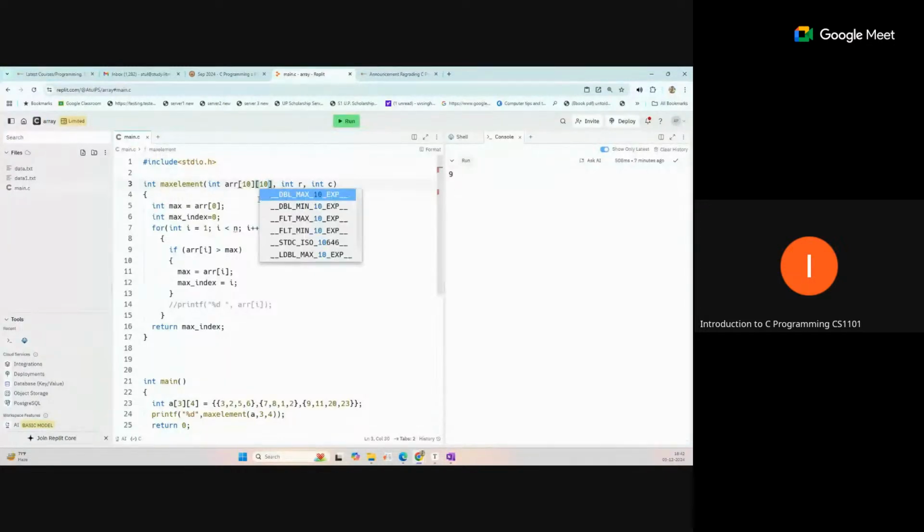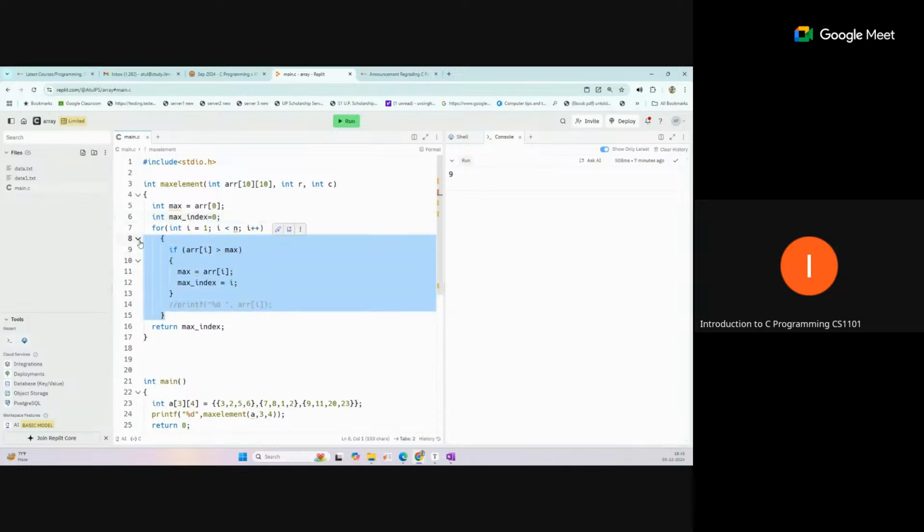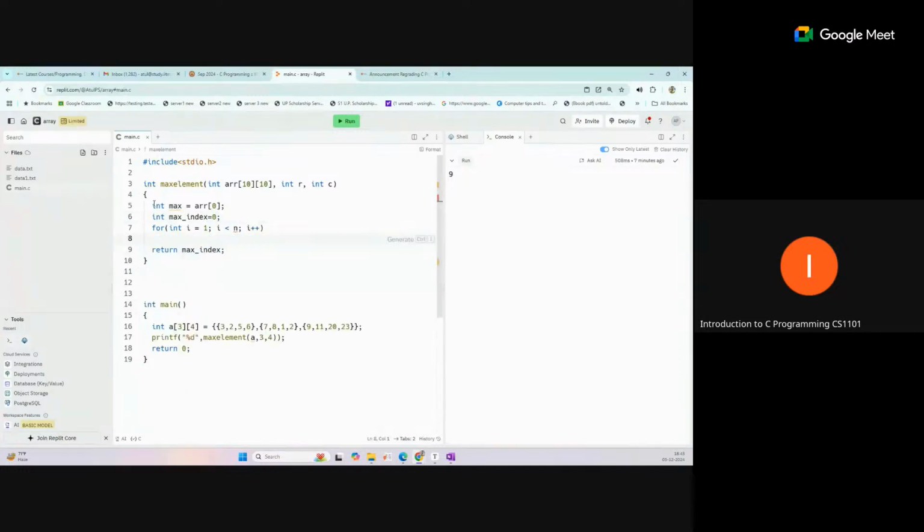But because we are passing an array of this size, only that part will be filled, and the remaining positions will be empty. We can still understand how many rows and columns there are by these values. So in this way, we can traverse the elements.